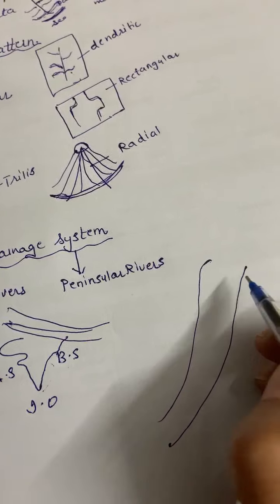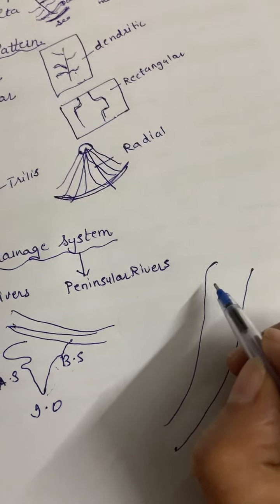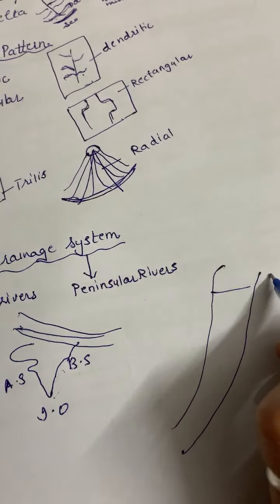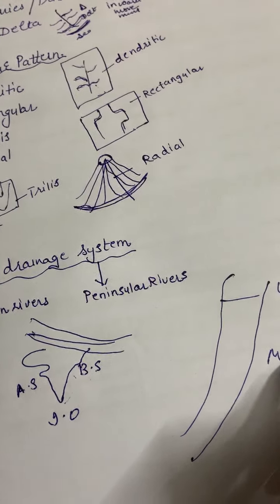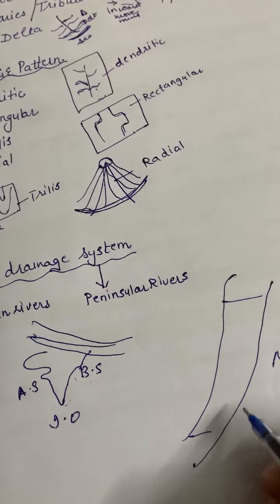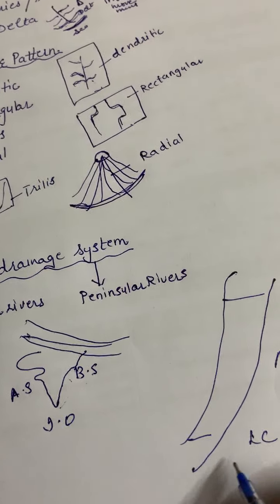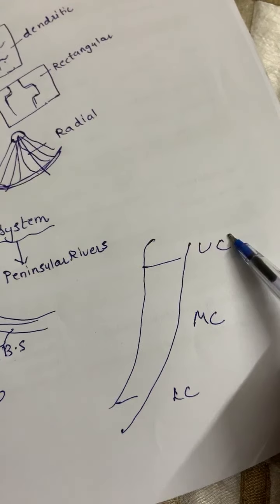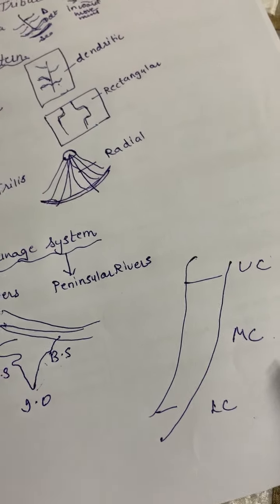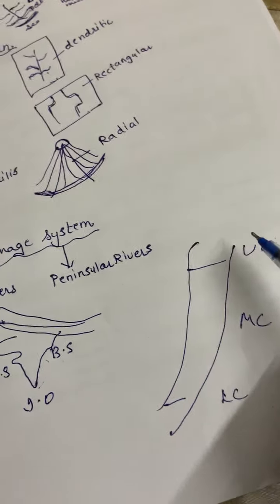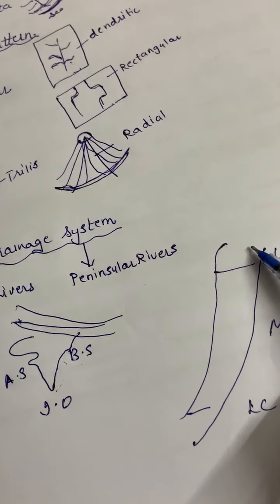For example, the youthful stage or the upper course, then the middle course, and the old stage or last course. This is followed only by the Himalayan rivers.